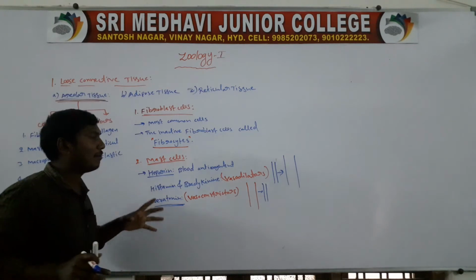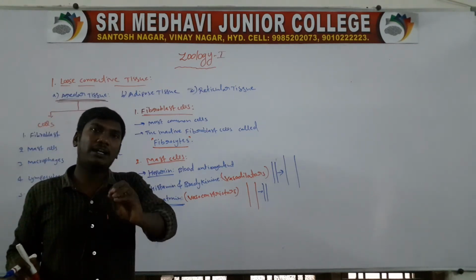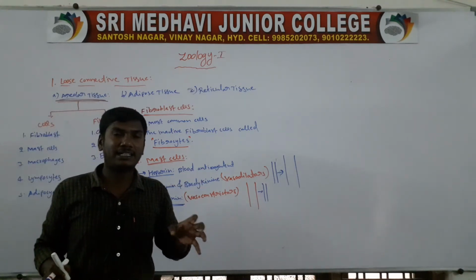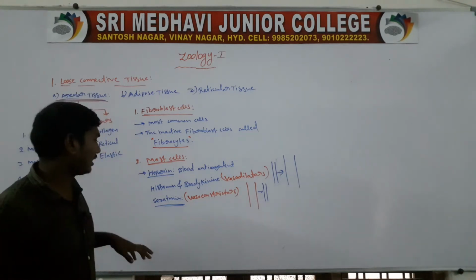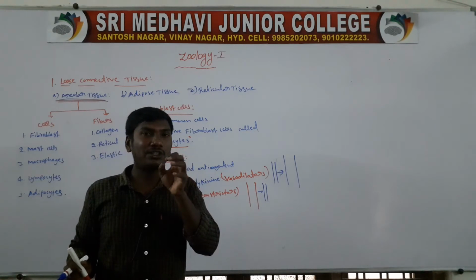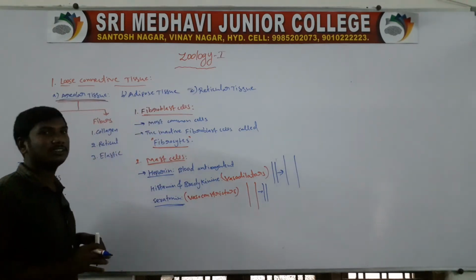So these are the mast cells. Mast cells release heparin. Heparin is a blood anticoagulant. Second one, histamine and bradykinin. These are the vasodilators. Next one, serotonin. Serotonin is a vasoconstrictor. So these are the mast cells.